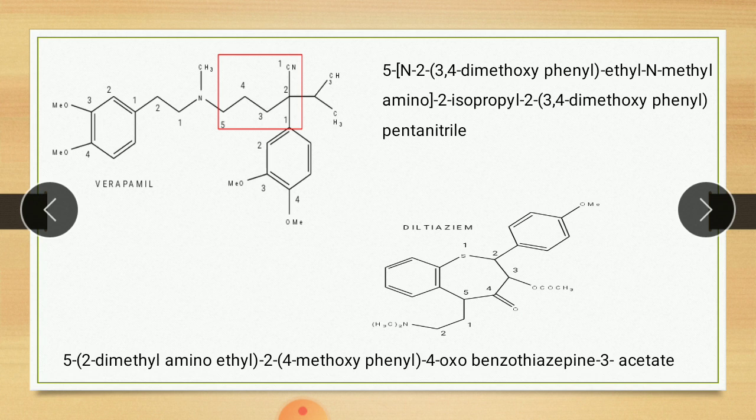Now the uses of the drug diltiazem. It was introduced as a cardiovascular agent to treat angina pectoris. It was observed to dilate peripheral arterioles, and this drug increases myocardial oxygen supply by relieving coronary artery spasm and decreases myocardial oxygen demand by decreasing heart rate and cardiac load.